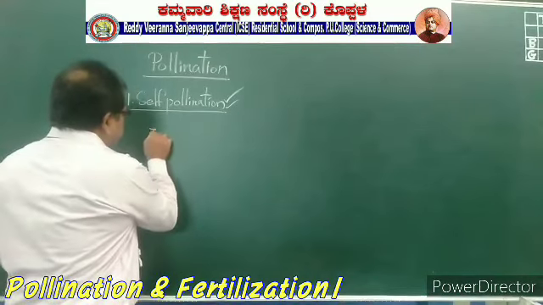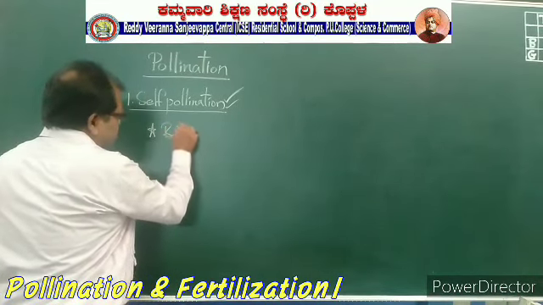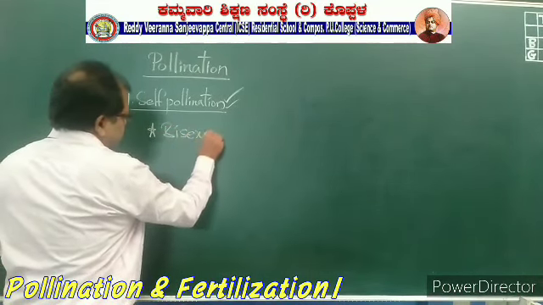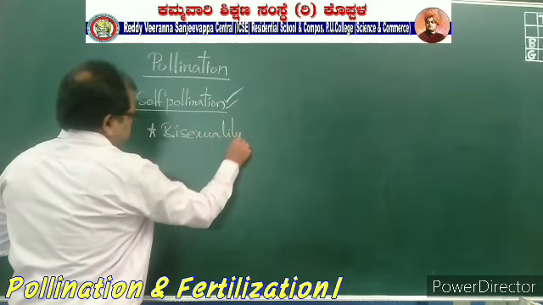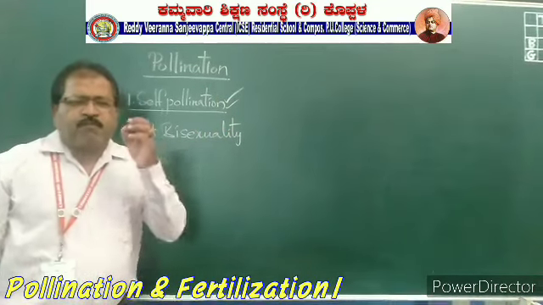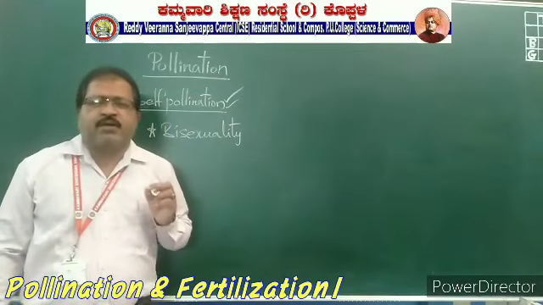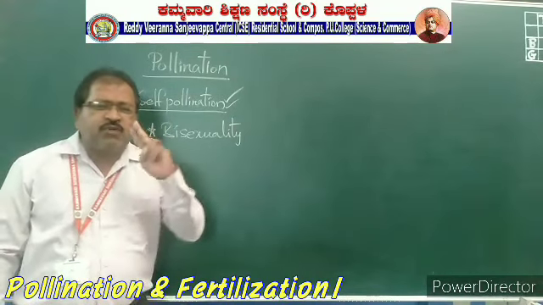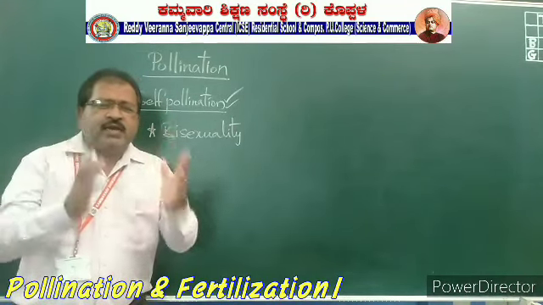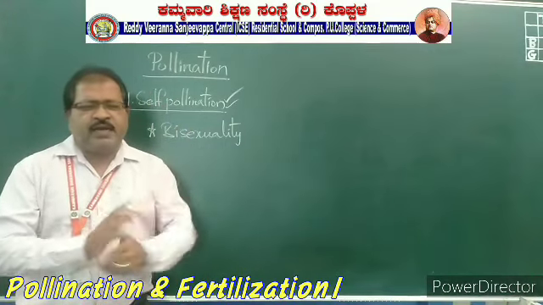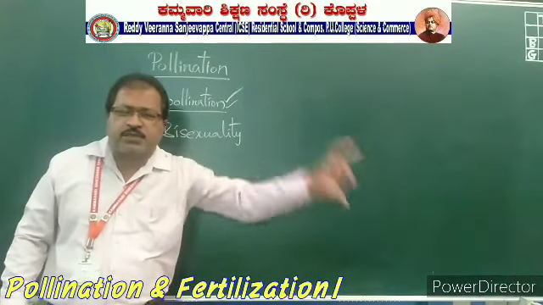The first one is bisexuality. It means the flower should be a bisexual flower. Both the sexual parts should be present in the same flower. Then self-pollination is possible.